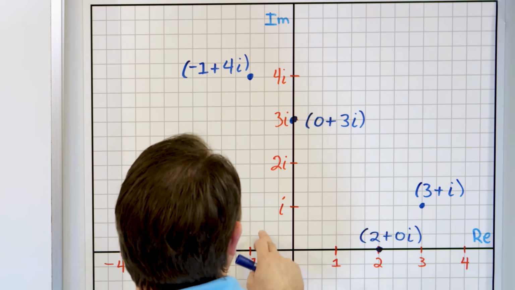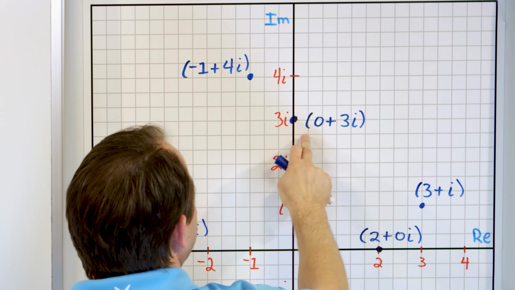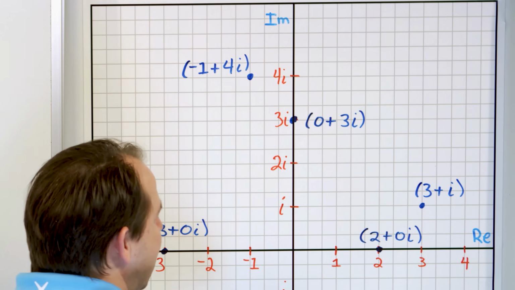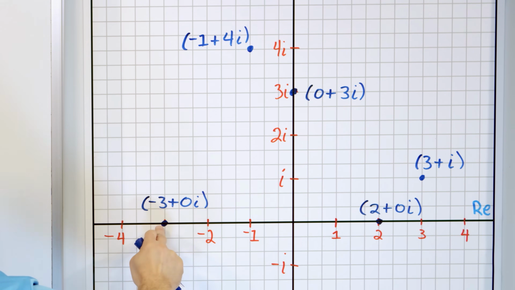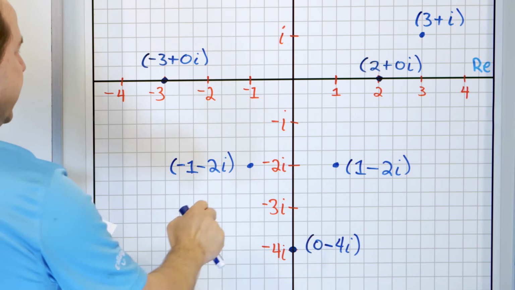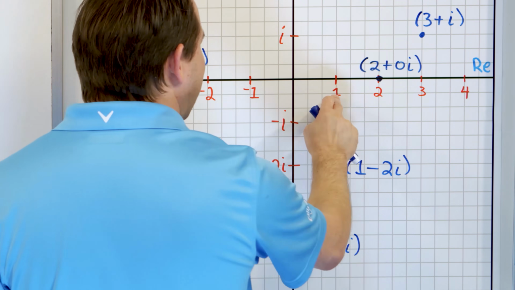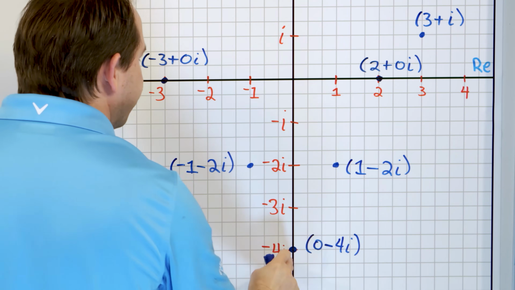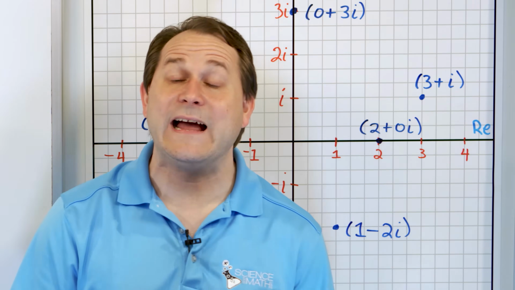So this point is -1 plus 4i, that's good. This one is 0 plus 3i, that's good. This one is 3 plus positive 1i, that's good. This one's 2 plus 0i, that's good. This one's -3 plus 0i, that's good. This is -1 minus 2i, that's good. This is 1 minus 2i, that's good. And this is 0 in the real part, -4i for the imaginary part. So there you go. That's the idea of a complex plane.